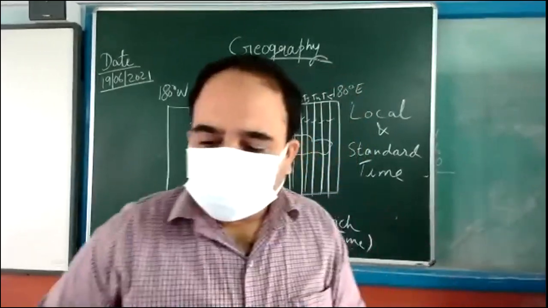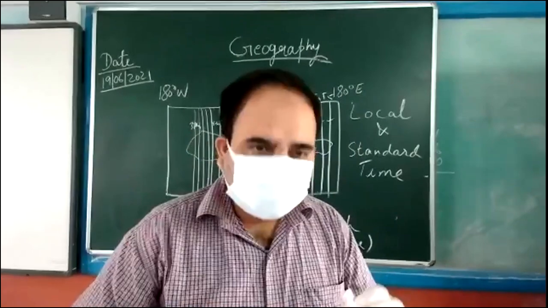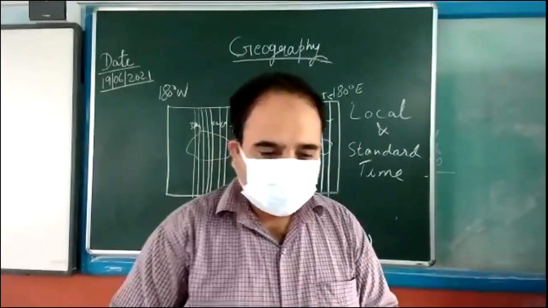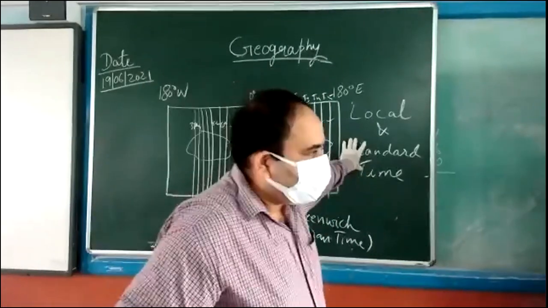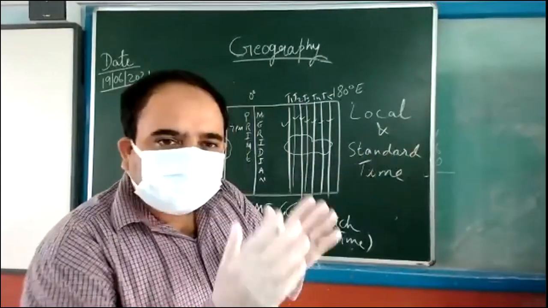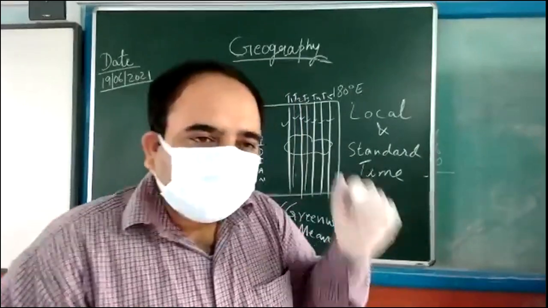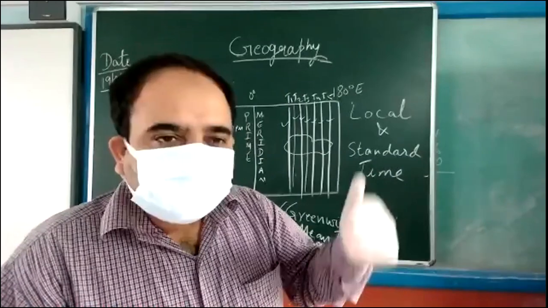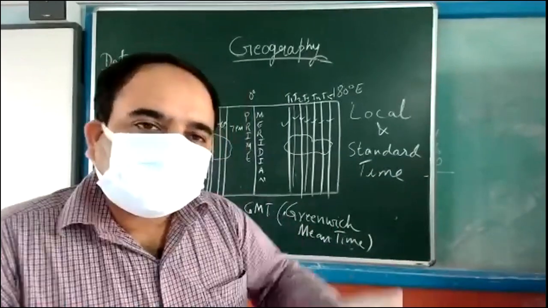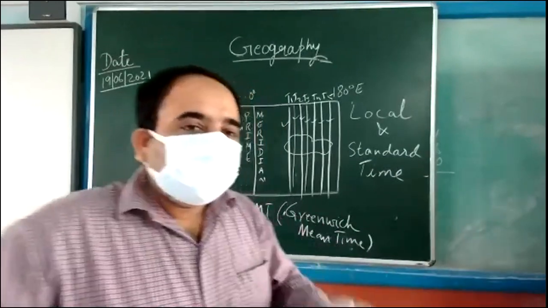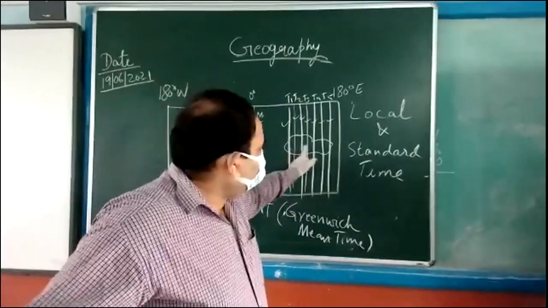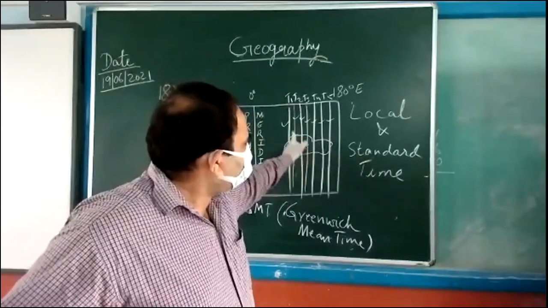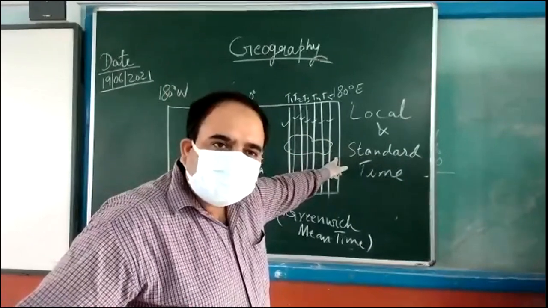Your question is totally different. That is the international date line. Wait for some time, that will also be explained. But first, one by one, local time. If in a country every place follows the local time, meaning the time of its own longitude, it will start creating confusion, because from city to city in the east-west direction, every longitude's time will be different.